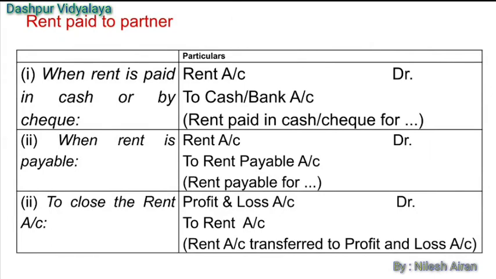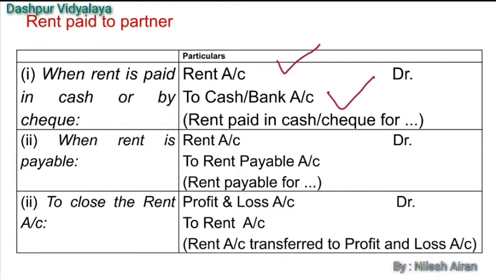Rent paid to the partner. If we are given that the rent is paid to the partners, if the property of partner is used for the business purpose, he is allowed the rent. Rent is a charge against the profit. Rent being an expenditure, it will be debited. Debit all the expenditures, and then to cash account or to bank account.